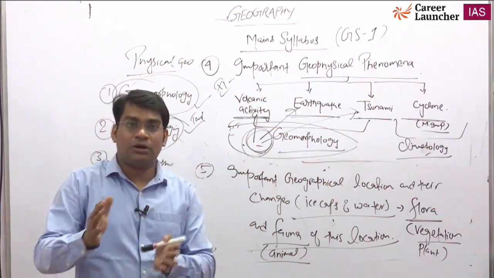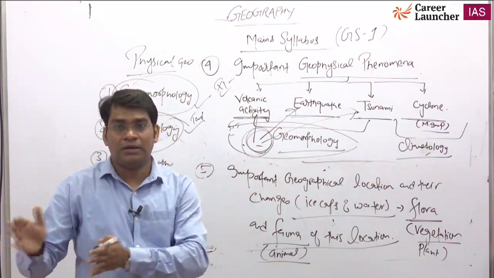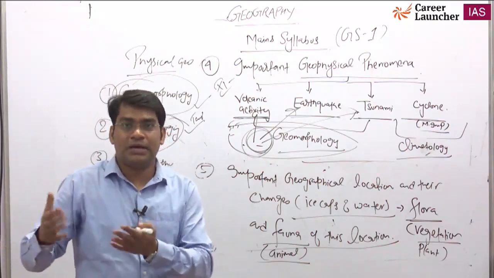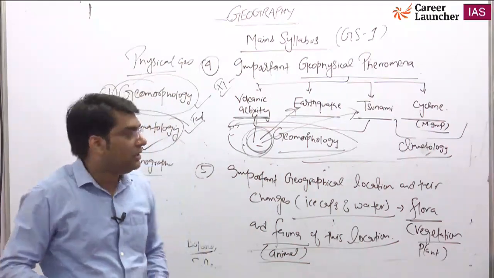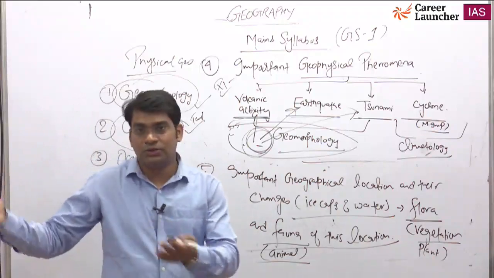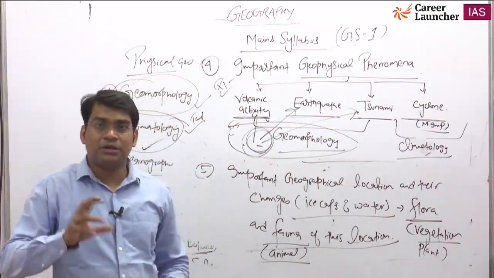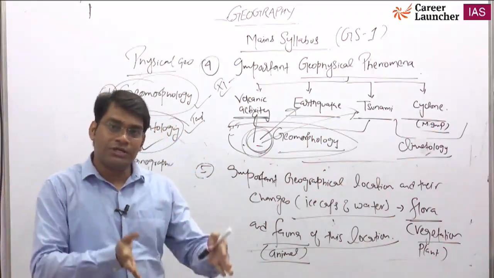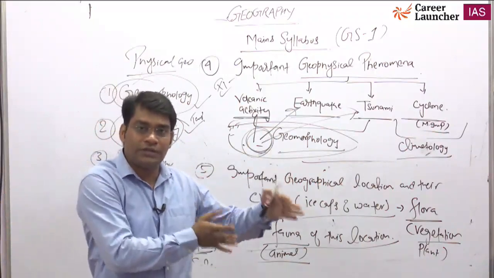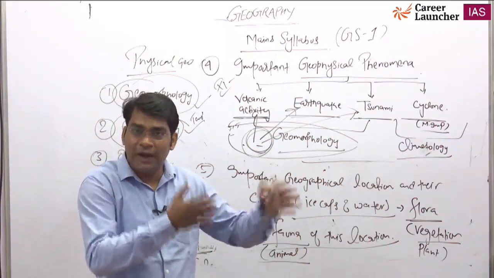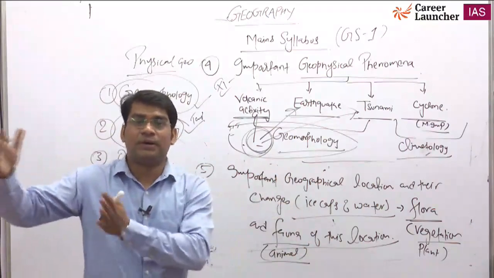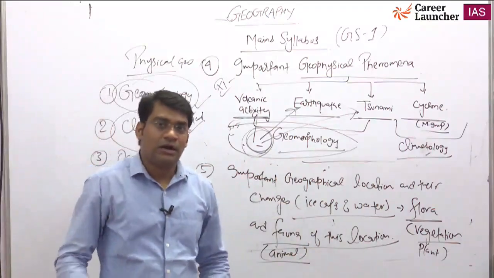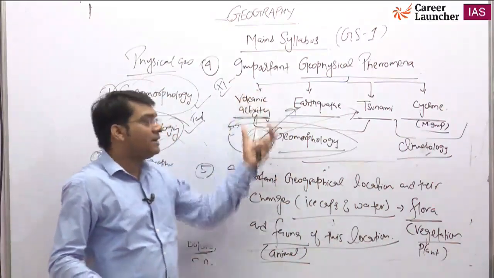Damodar river is called Sword of Bengal, West Bengal. Why are these rivers always causing floods in such locations? Because something changes, the location of a particular geographical feature changes, some activity happens, and we see the result in some other location. This is the thing we have to study in entire geography.